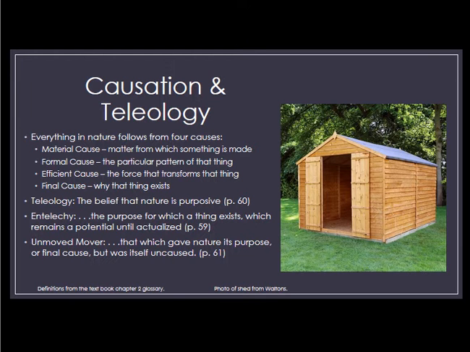The material of a shed is wood, this shed anyway. The formal cause of this shed is the shape of a shed with 4 walls, a floor, and a roof. The efficient cause of the shed is the carpenter's work he did to build it, and the final cause of the shed would be to store lawn care items.